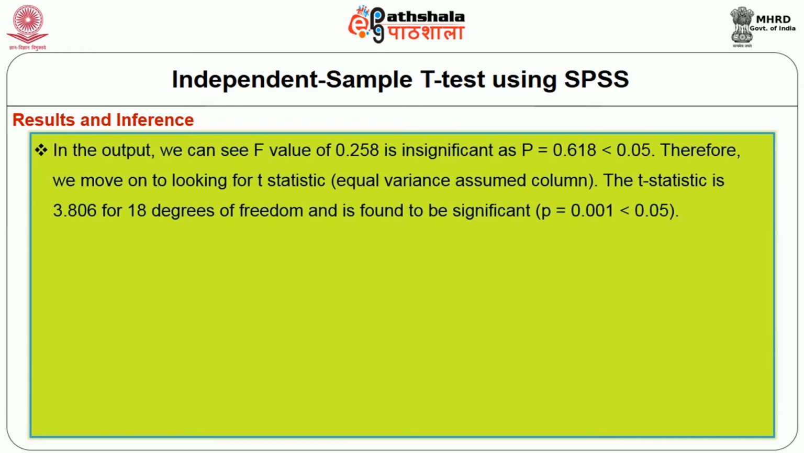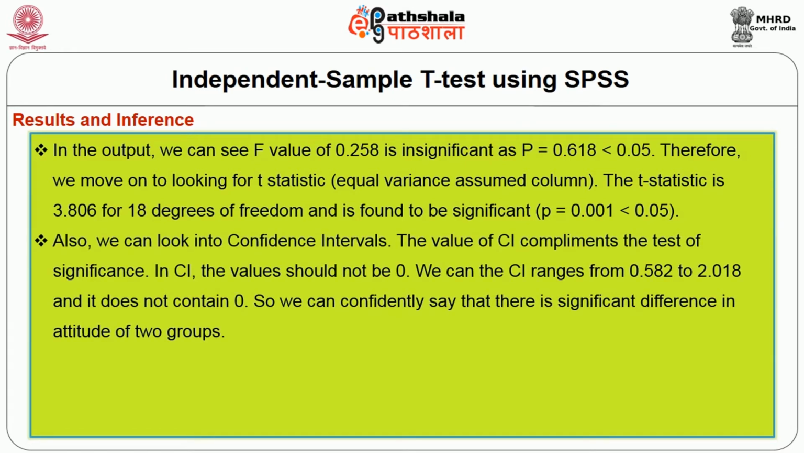In the output, we can see the F value of 0.258 is insignificant. Therefore, we move on to looking at the t statistic in the equal variance assumed column. The t statistic is 3.806 for 18 degrees of freedom and is found to be significant. Also, we can look into the CI levels. The value of CI complements the test of significance. In CI, the value should not be 0. We can see the CI ranges from 0.582 to 2.018 and it does not contain 0.